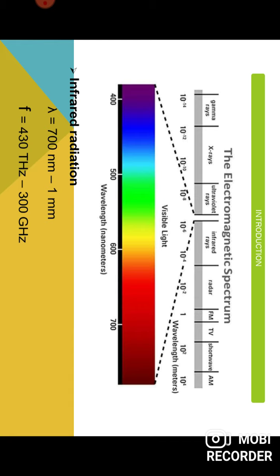The electromagnetic spectrum of these rays is shown in the diagram with wavelength in nanometers or in meters. Infrared radiation is absorbed in the range of 700 nanometers to 1 millimeter, and the frequency of that is 430 terahertz to 300 gigahertz.